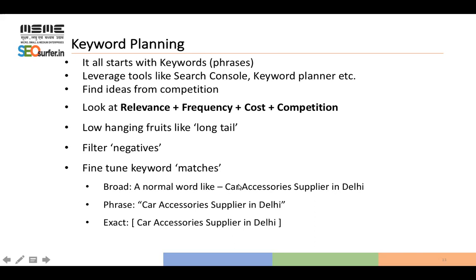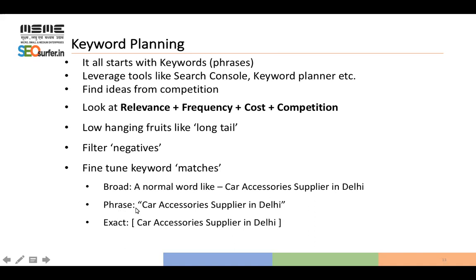Similarly, if we put such a keyword in our Google Ads, Google may show the advertisement on various combinations which we do not want to show on. So for that, we need phrase match.